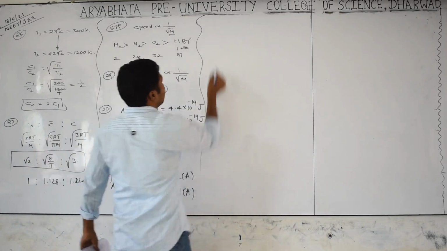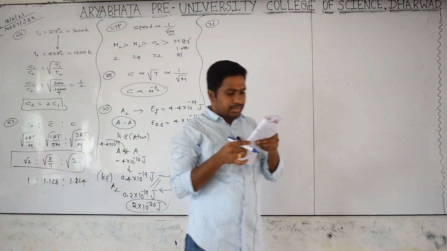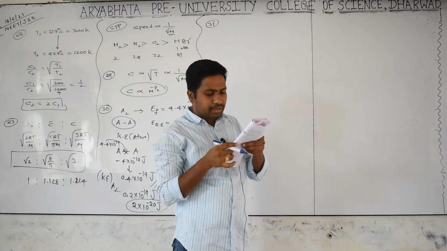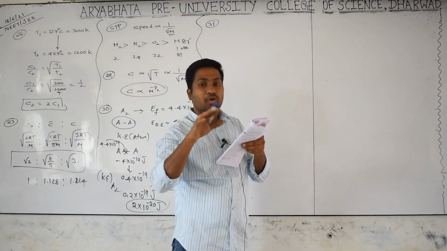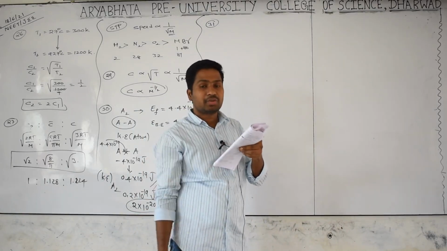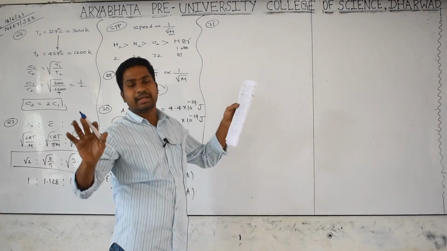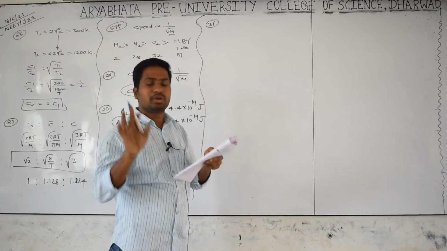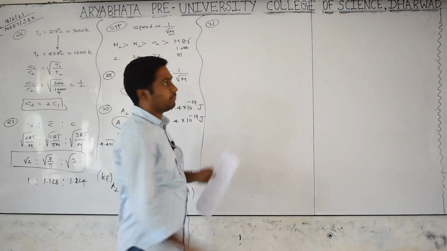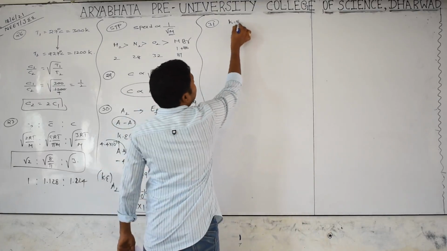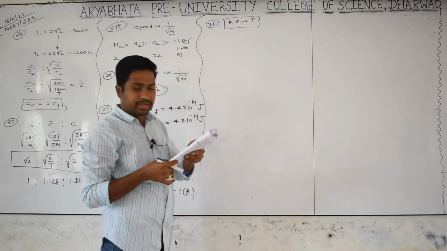Go for 31. The gas expands at a constant temperature. At a constant temperature, what happens? Average kinetic energy is directly proportional to temperature. You are maintaining temperature constant, so kinetic energy will also remain constant. The kinetic energy of the molecule remains the same, because kinetic energy is directly proportional to temperature. Same temperature, same kinetic energy.